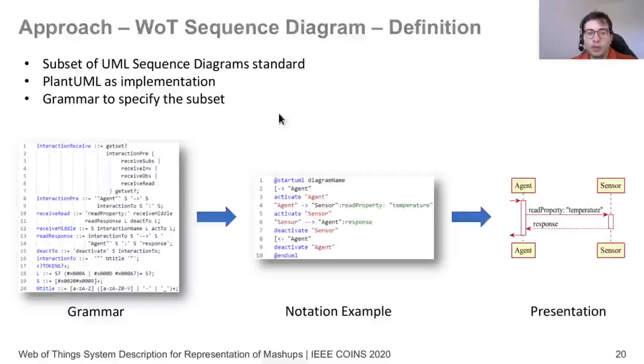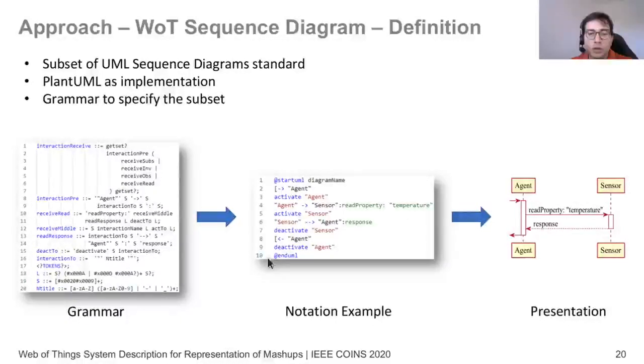First, with the sequence diagrams, we are proposing a subset of the UML sequence diagrams standard, which is very frequently used in industry for specifying how the messages and their order should be between different agents. UML sequence diagrams are visual, but we can use tools like PlantUML, which have a textual representation.